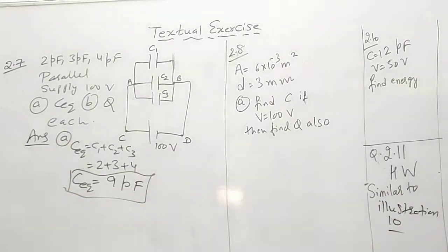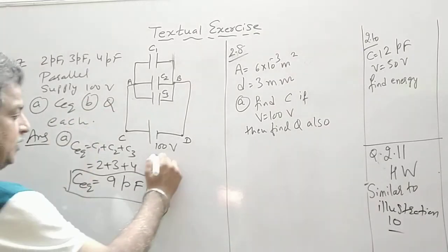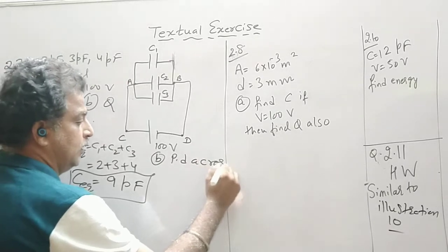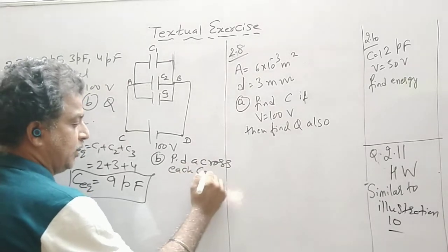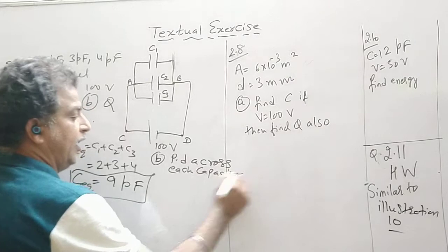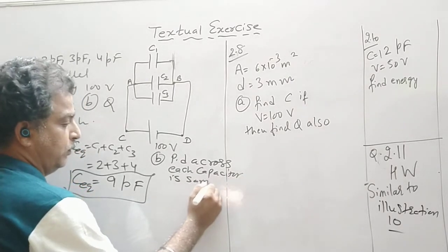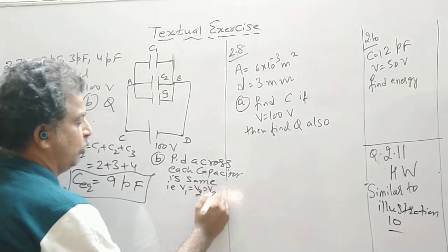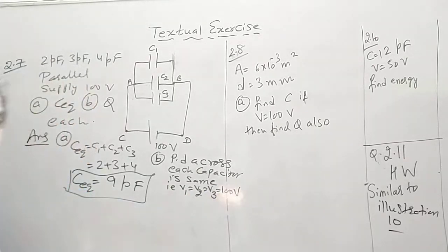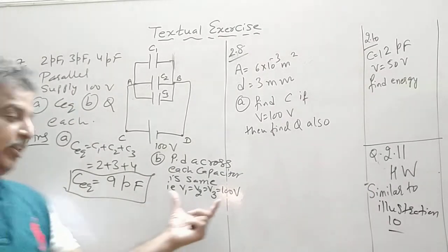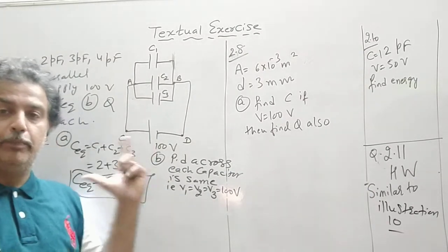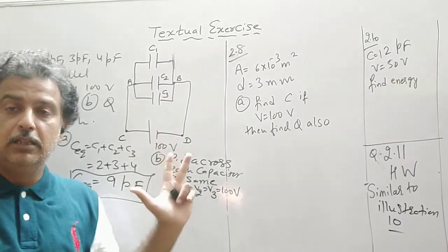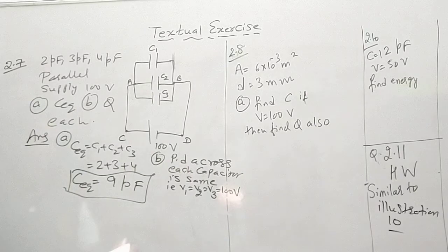Now, as far as the charge on each capacitor is concerned, the potential difference across each capacitor is the same. That is V1 is equal to V2 is equal to V3 is equal to 100 volt. We know in parallel combination the charge is different, and also C is different as given, so different values of charge can be obtained.